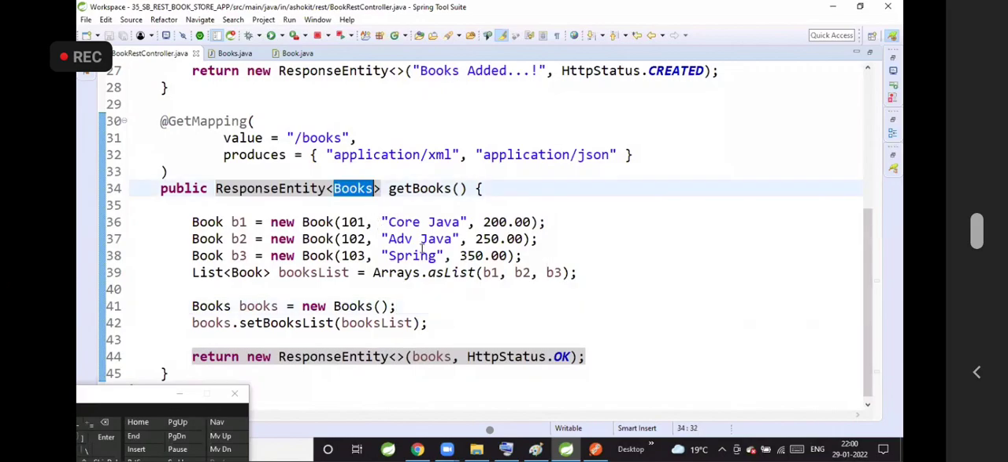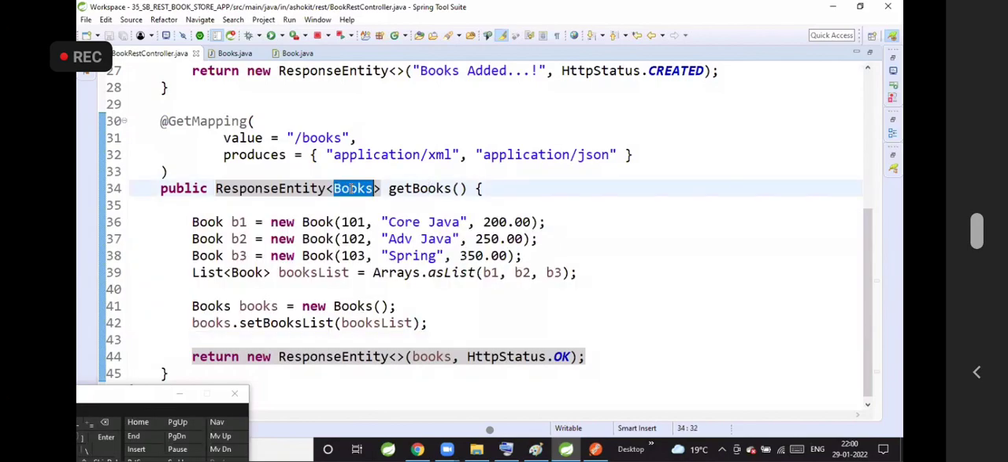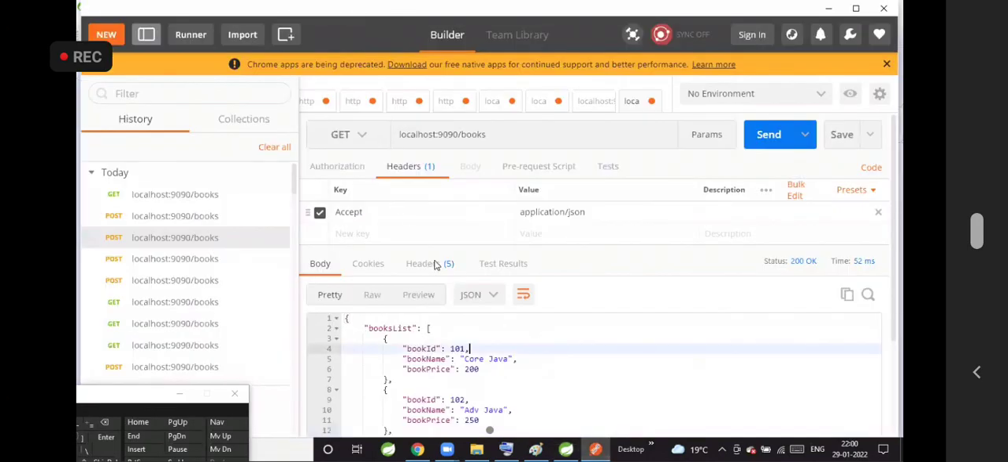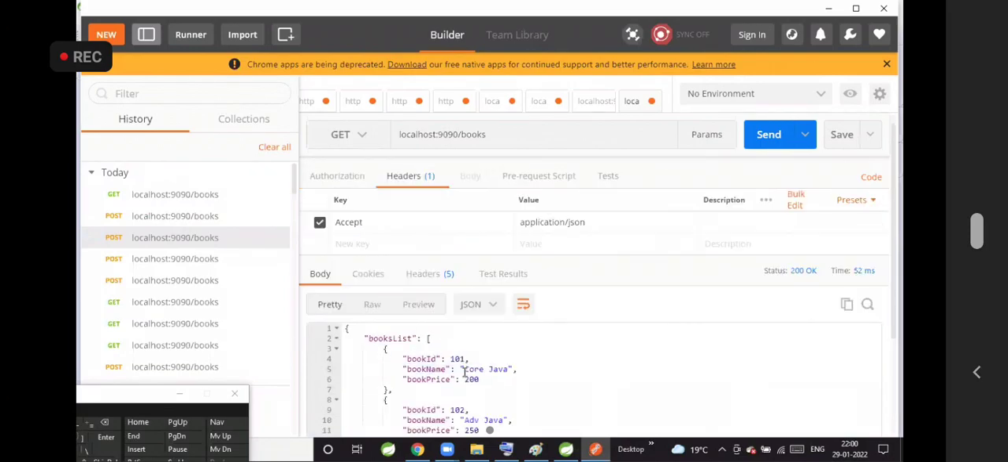The list is a books class object. The books class internally has a list of books. My method is returning a books object. But what response am I getting from that method when I send a request? JSON or XML? Based on the accept header, JSON.